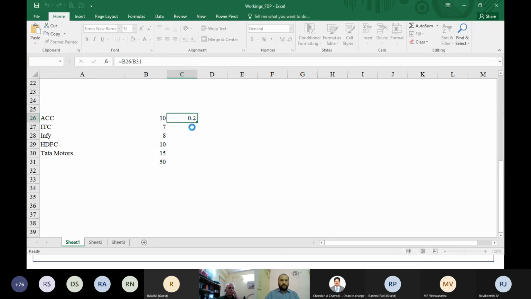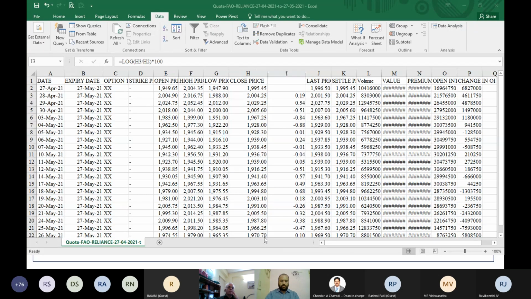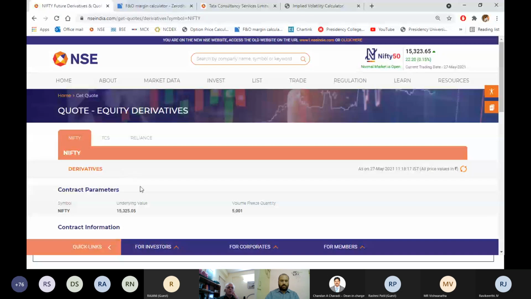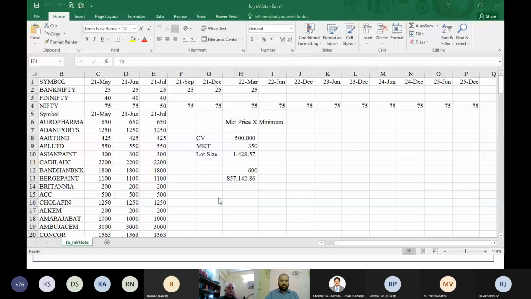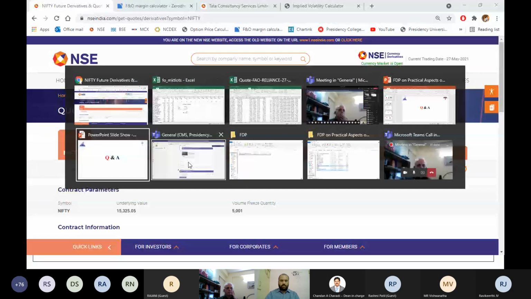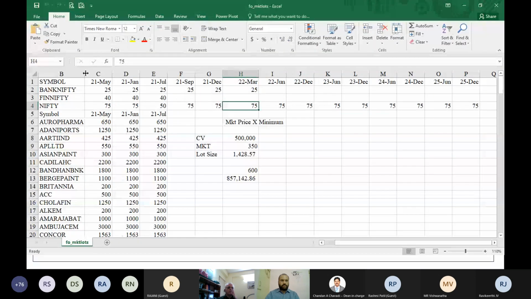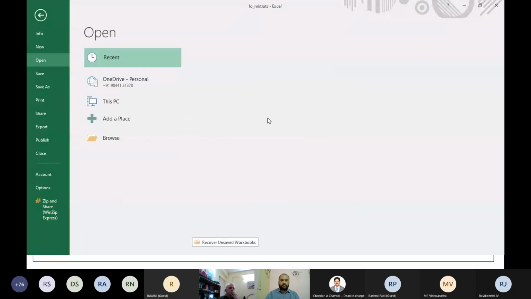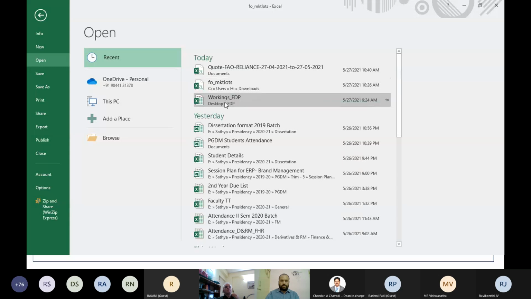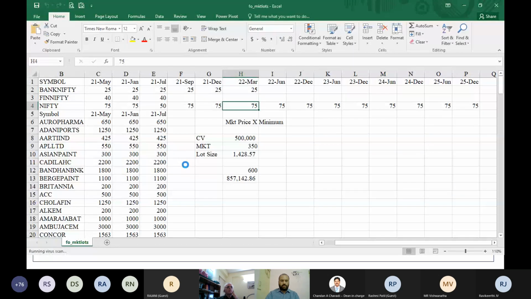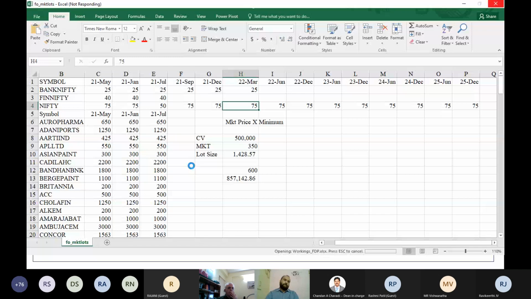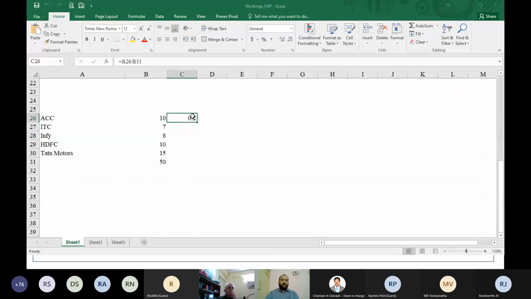So once you find out the weightage, you're going to find out the weightage of each, like 20% like this.